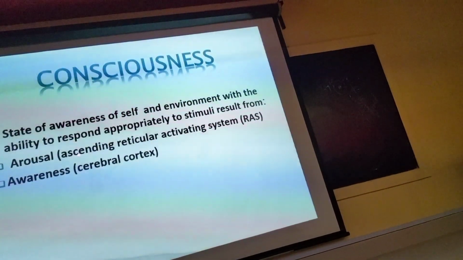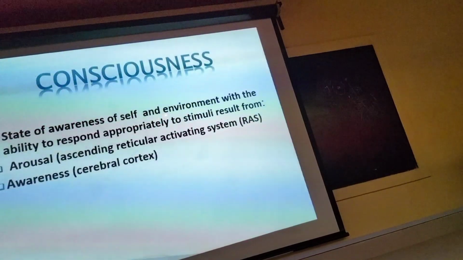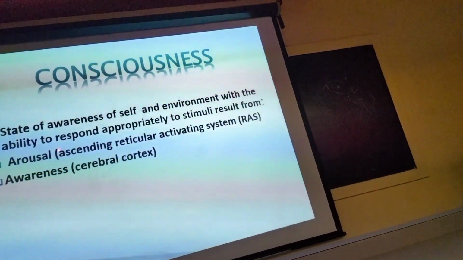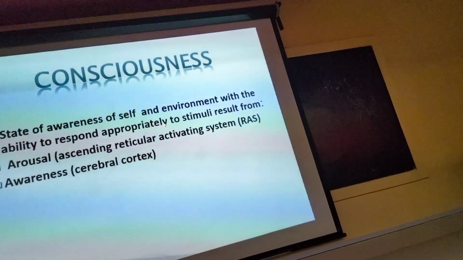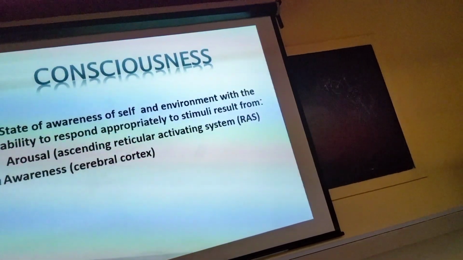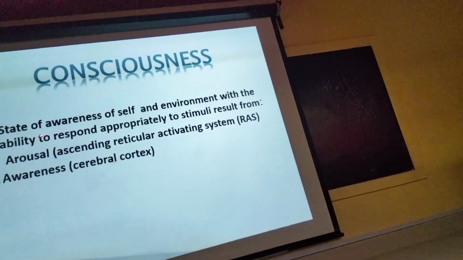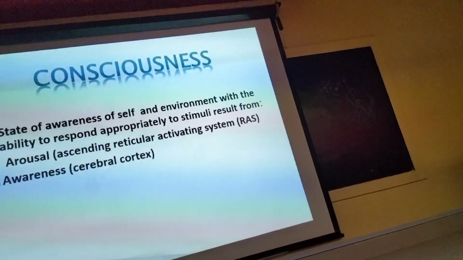What is consciousness? It is the state of awareness of self and environment, with the ability to respond appropriately to stimuli, resulting from arousal and awareness. Two factors are responsible for consciousness: arousal and awareness.